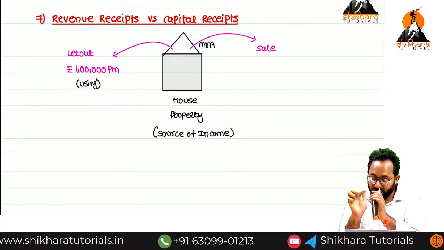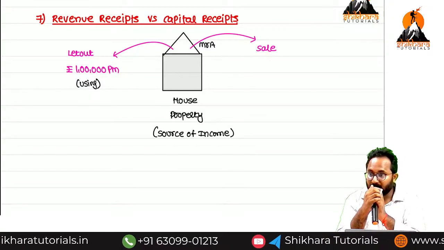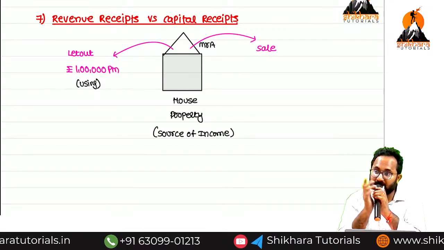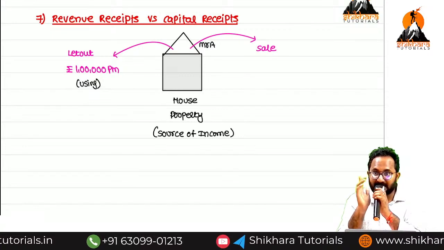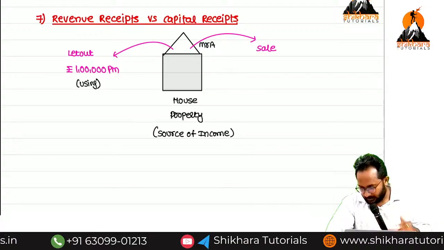But by way of selling the source of income, you are getting a one-time amount, that is called a capital receipt.